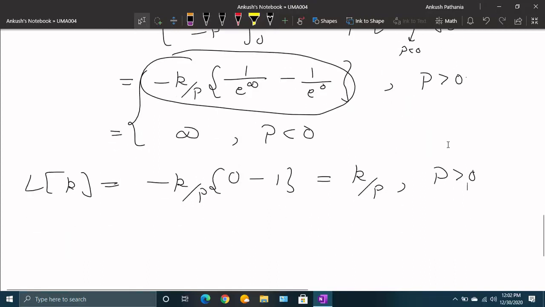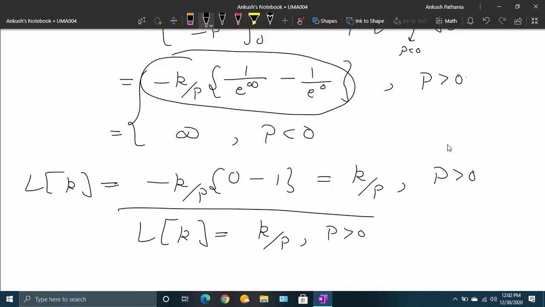So we got the formula. You can see we did the derivation also. This is k upon p, where p is greater than 0, because if p is not greater than 0, then the integral will not exist.